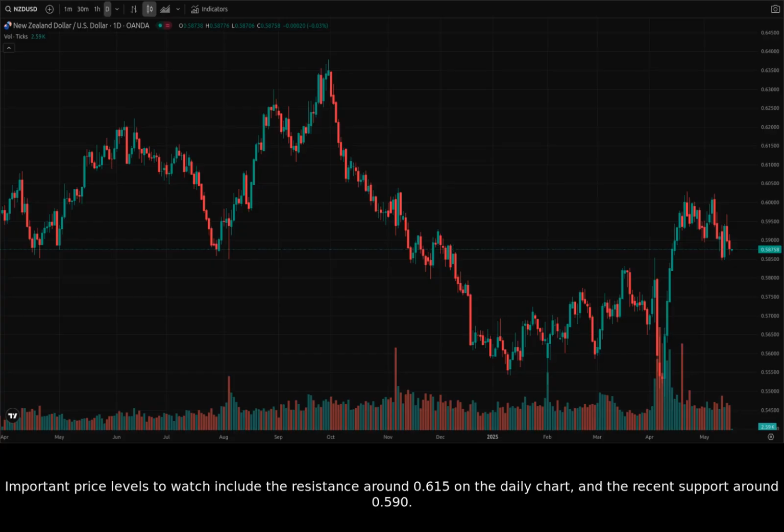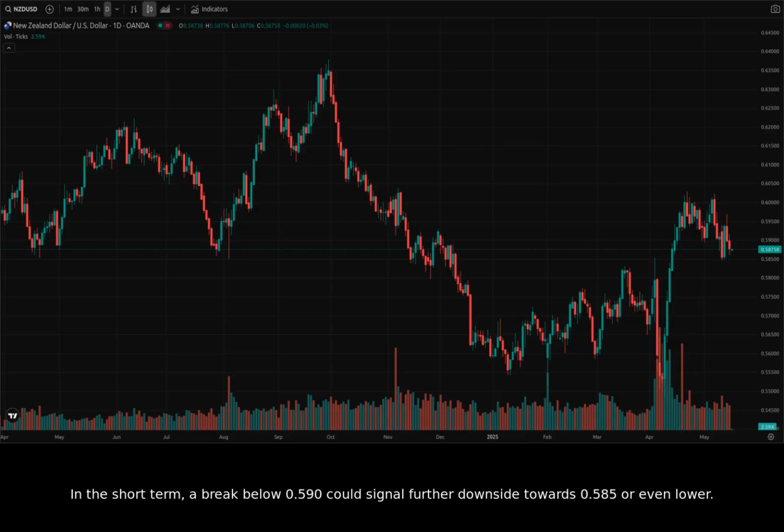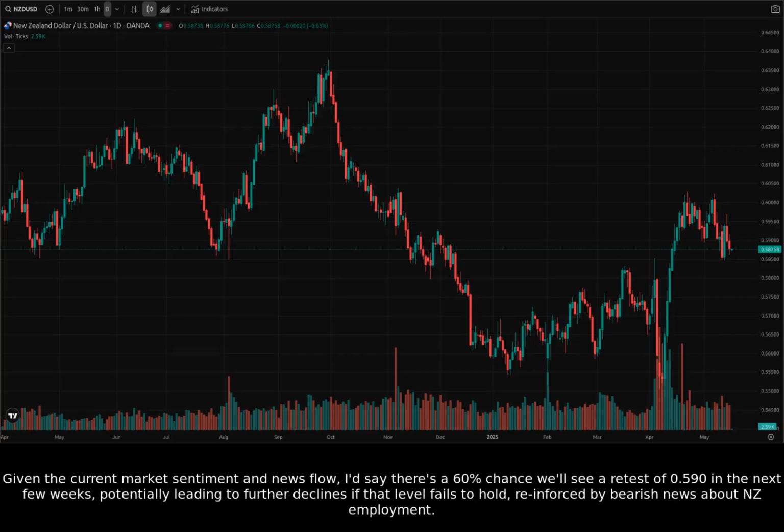Important price levels to watch include the resistance around 0.615 on the daily chart and the recent support around 0.590. In the short term, a break below 0.590 could signal further downside towards 0.585 or even lower. Conversely, if the price breaks above 0.615, we might see a test of higher levels around 0.620.